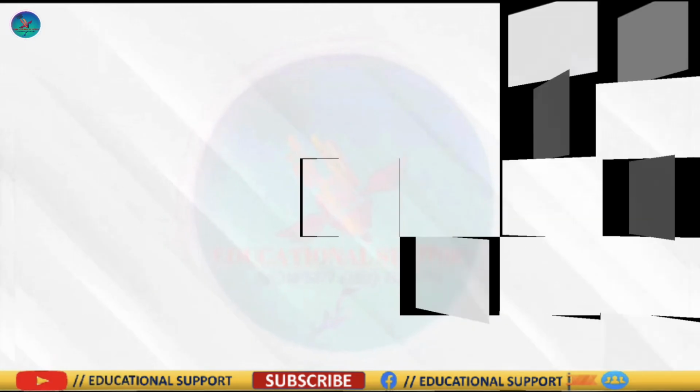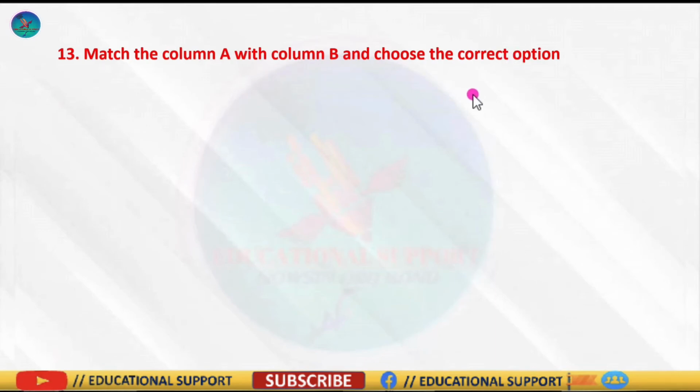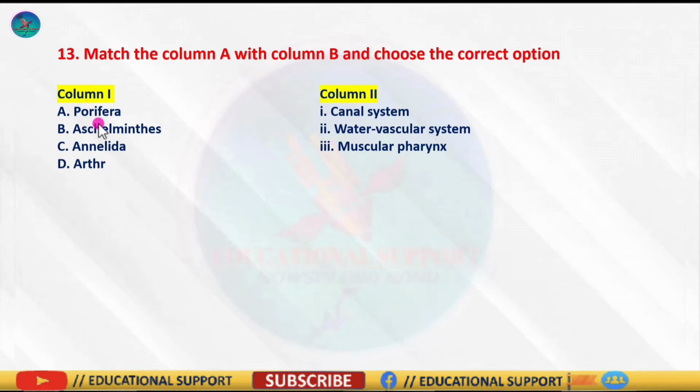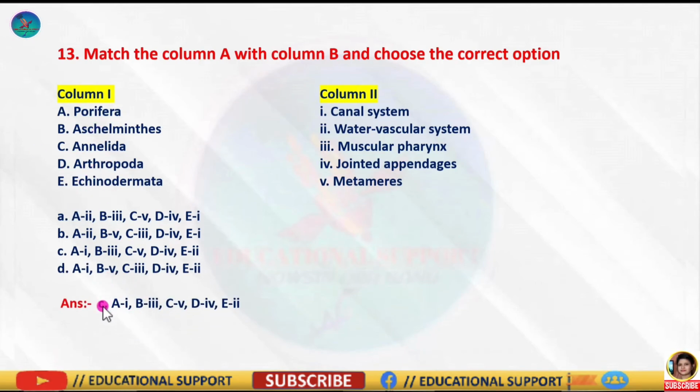Question number 13 is, match column A with column B and choose the correct option. So the options are, and the correct answer is option C. Because the body of Porifera, sponges, is organized in such a way that they form a complex system of pores and canals called the canal system.